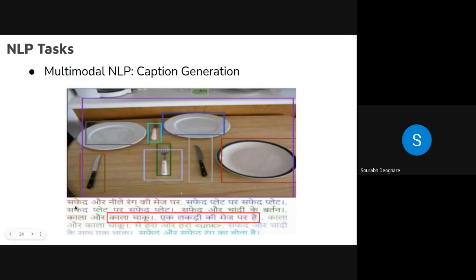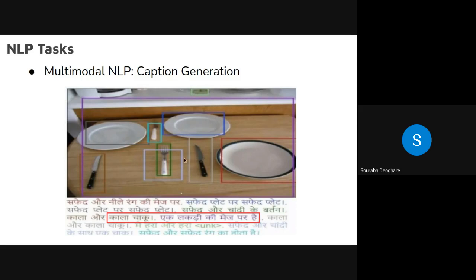So you can see सफेद और नीले रंग की मेज पर सफेद प्लेट पर. So some nonsensical output is produced, but some sentences that make sense are there, like kala chaku. So it has identified the object, and then it has identified that एक लकड़ी की मेज पर है. So there is a wooden table, and on top of it the knife is there, right? So that is one example.